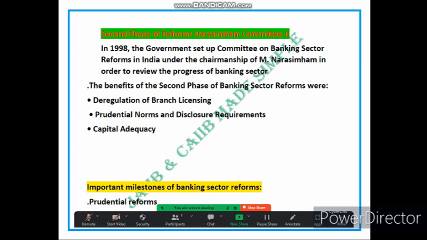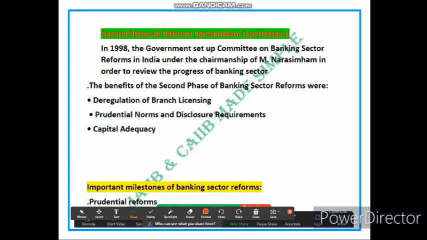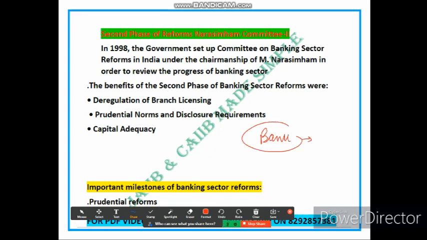Now the next part is deregulation of branch licensing. So previously the banks in India had to obtain a license from the regulatory authority to open a new branch. The second phase of reforms involved the deregulation of branch licensing, allowing banks more freedom to open branches. Okay, let me give you an example. So imagine there is a bank that wants to expand its presence in different regions of the country. So before the reform, the bank had to obtain permission from the regulatory authority for each new branch it wanted to open. However, with the deregulation of branch licensing,